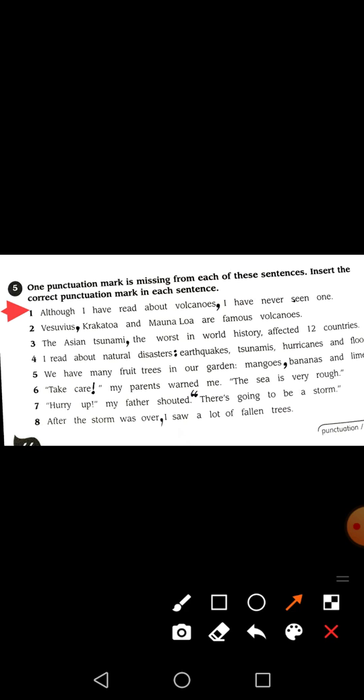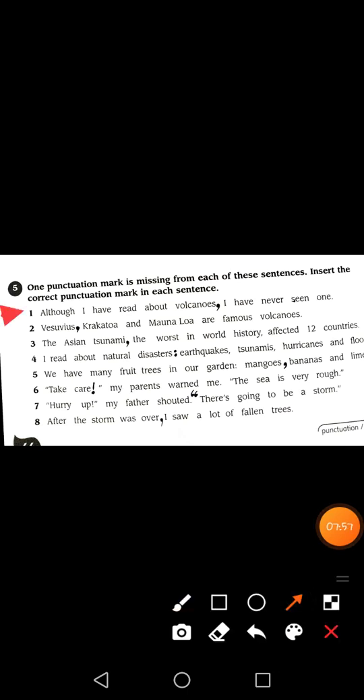While reading the first part, although I have read about volcanoes, our dialogue is not complete yet. We always put the full stop when our dialogue is complete. But when our dialogue is not complete yet and we want to add some more in our sentence, then we put comma. So here we have put comma.